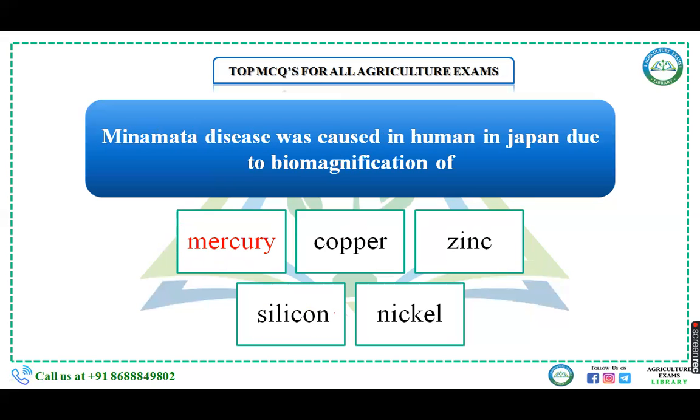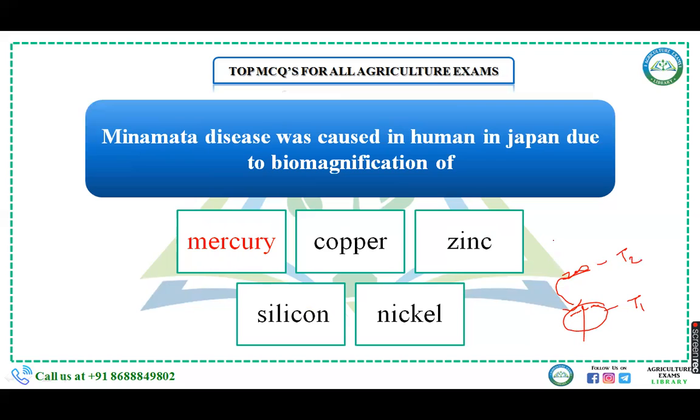Next is: Minamata disease was caused in humans in Japan due to the biomagnification of mercury, copper, zinc, silicon, or nickel. Okay, in biomagnification, what happens? See, suppose you know different trophic levels. Suppose this is water. Let's try to understand this. What is biomagnification? Suppose this is water. In that there is a phytoplankton. That is the first trophic level. The next trophic level is zooplankton, which feeds on the phytoplankton. That is the second trophic level.